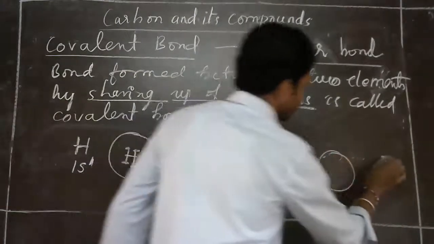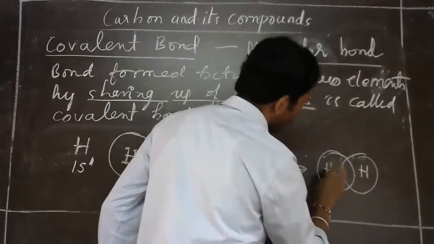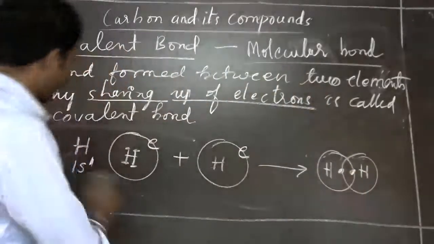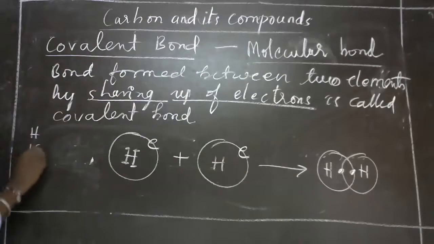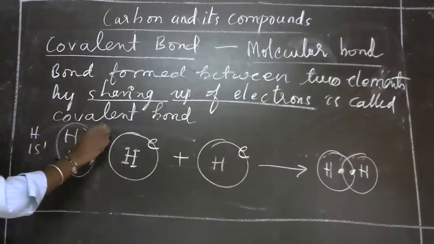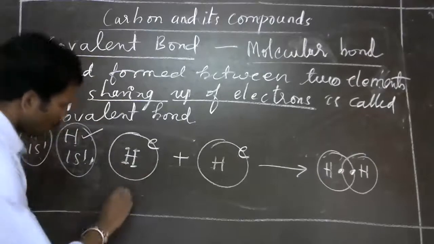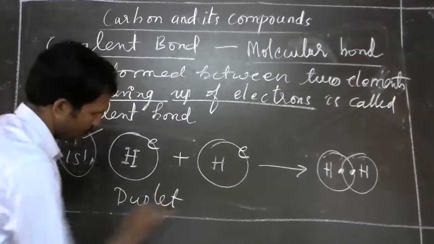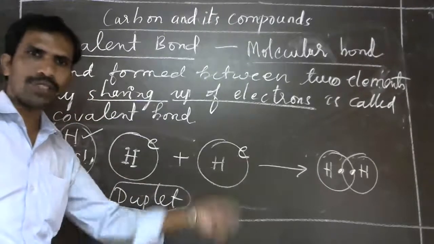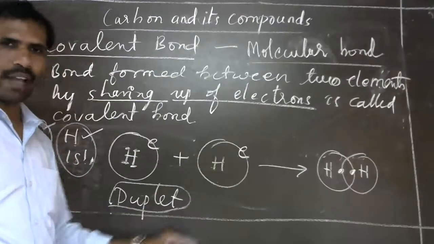This is one hydrogen atom, this is one hydrogen atom. So the electron of this hydrogen atom, the electron of this hydrogen atom. Hydrogen 1s1, one more hydrogen 1s1. This needs one electron to become stable, and this needs one electron to become stable. You have heard about the duplet rule. Hydrogen becomes a stable molecule, reaching stability by the duplet rule.